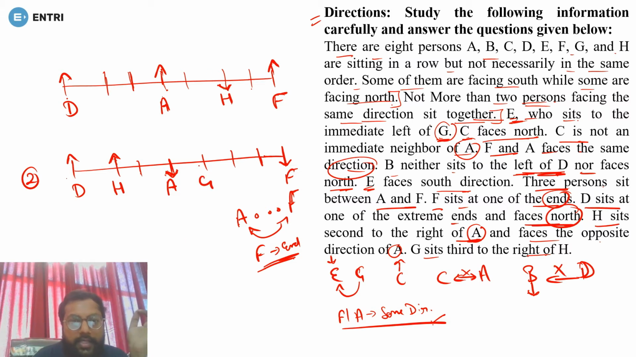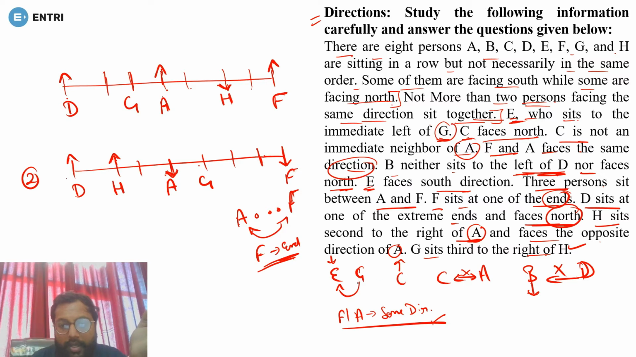Done. Now in this case, if H is facing south, right will be this side, and it is third right to the H, it will be G. So 1, 2, 3, it will be G here. Yes or no? Done. Okay. Next. Now see, all the information is done now. So now we have to see how we can put the other information here.